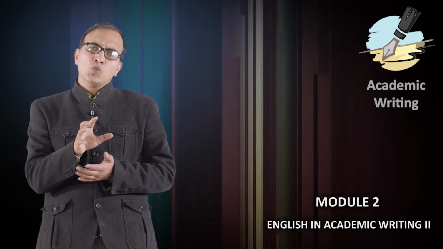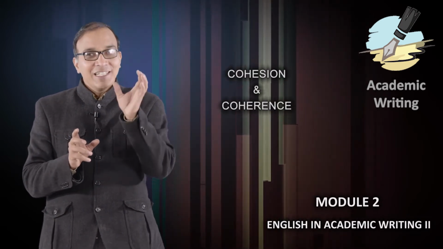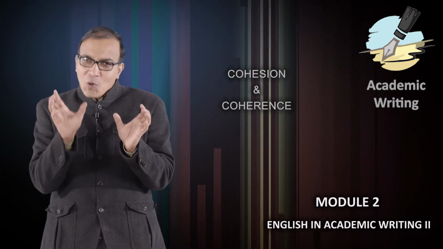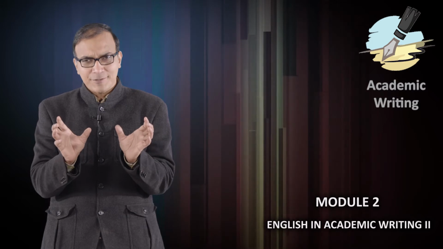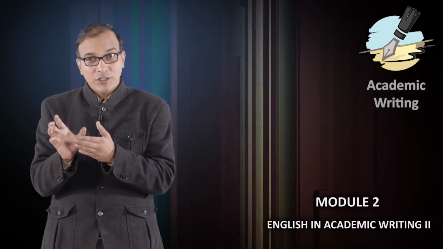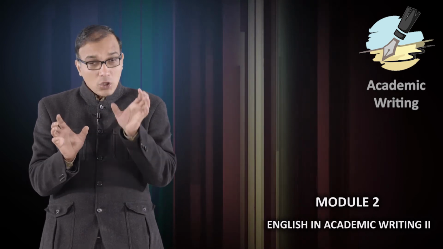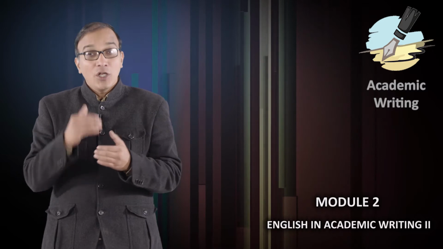In module 2, we talked about cohesion and coherence. Remember, cohesion is about the grammatical aspect and coherence is about the idea aspect. It is the rhetorical aspect, in which we are talking about the technical aspect of our manuscript. Overall, cohesion and coherence aim to develop the idea in a logical way.